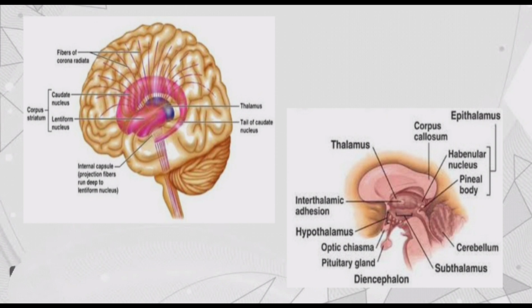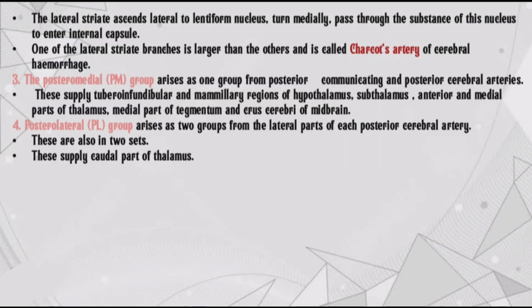Here you can see the picture. The lateral striate ascends lateral to the lentiform nucleus, turns medially, and passes through the substance of this nucleus to enter the internal capsule. One of the lateral striate branches is larger than the others and is called Charcot's artery of cerebral hemorrhage.